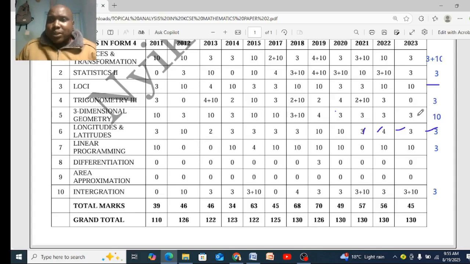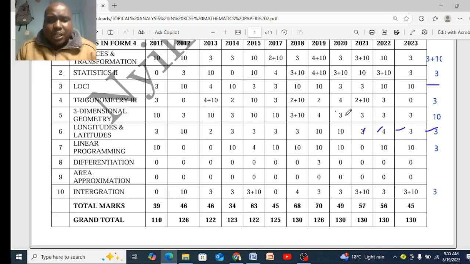Three dimension, it was there last year. This year can have 3 marks section 1. So this year I don't promise you 3D in section 2. It can be there, but I have a strong feeling that we will have a 3D question for 3 marks to give room for these other topics which have not been set for quite some time, like longitude and latitude.